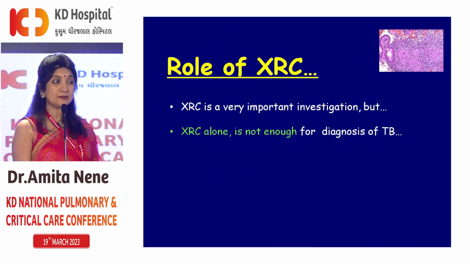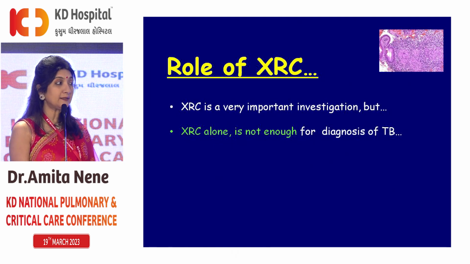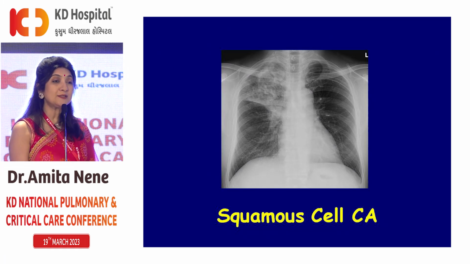Chest X-ray was really relied upon for this patient. So we need to know that chest X-ray is a very important investigation for a patient of TB. However, it's alone not diagnostic of TB. So let's look at this X-ray. The X-ray is showing right upper lobe cavity with patchy consolidation. What's the most common diagnosis? TB in our country, yes, but this turned out to be squamous cell CA.